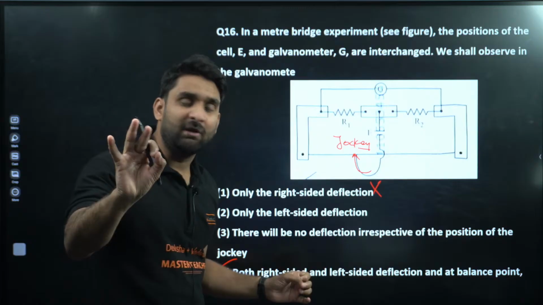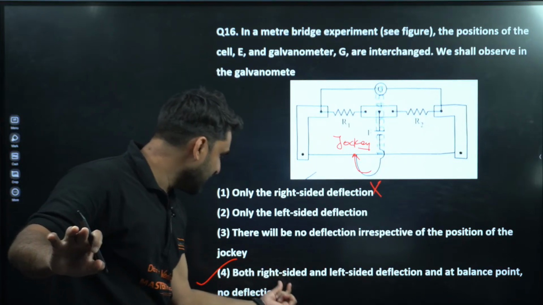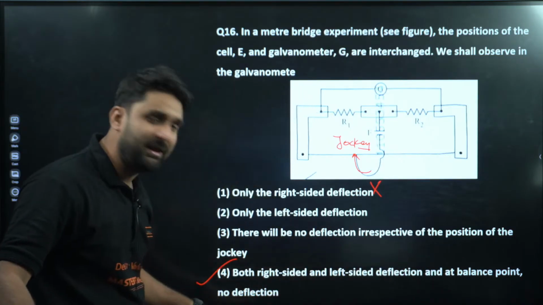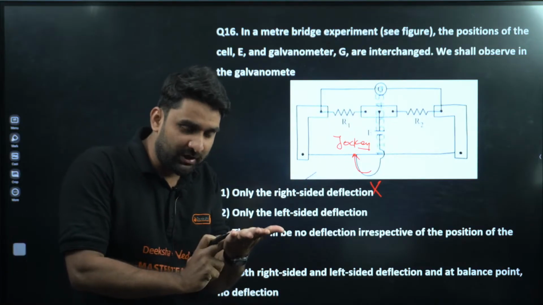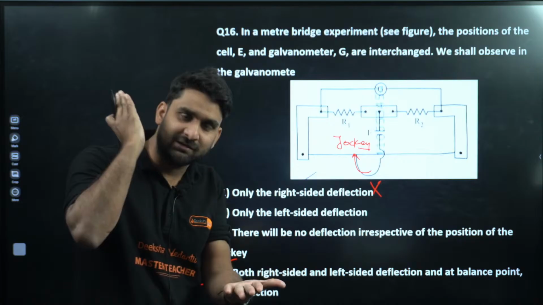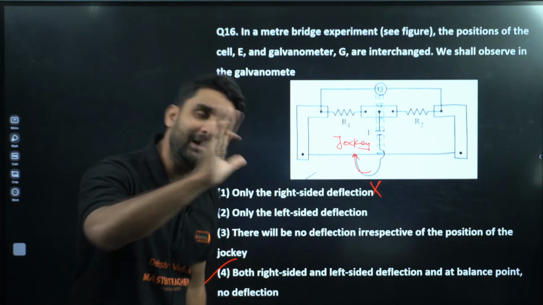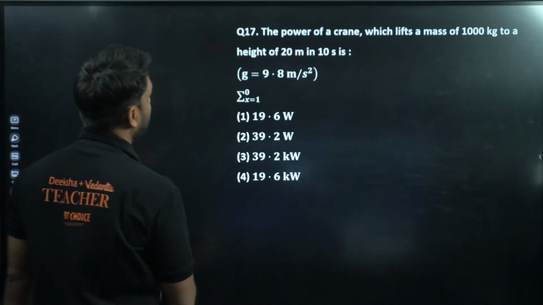No impact will be on the balance point. If you are not changing the position of the jockey, if you have kept the jockey at a fixed point, you are just interchanging the positions of the galvanometer and the cell. So option number 4 will be correct. Moving to question 17.